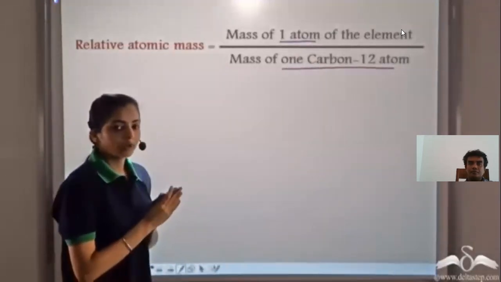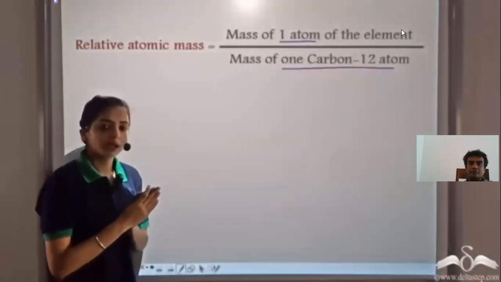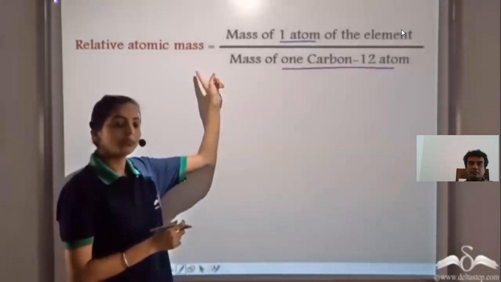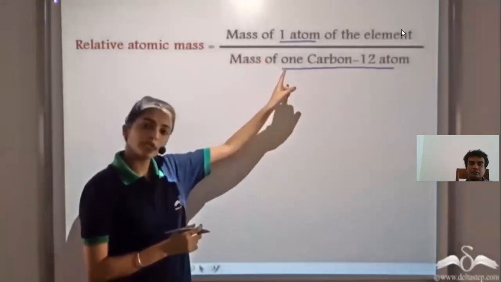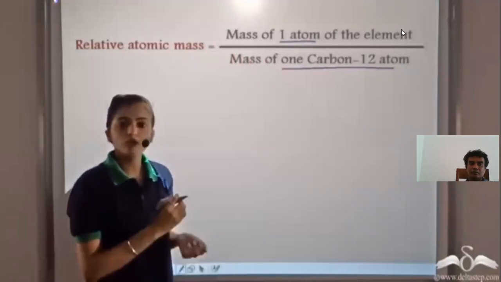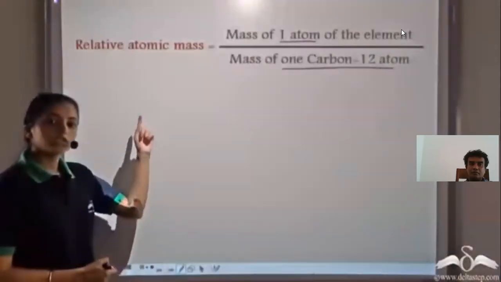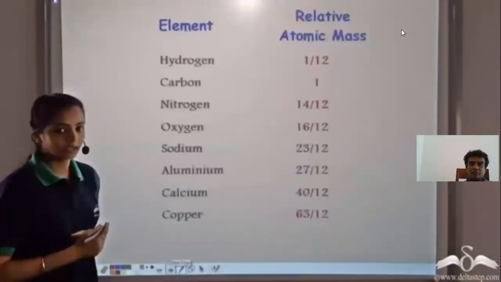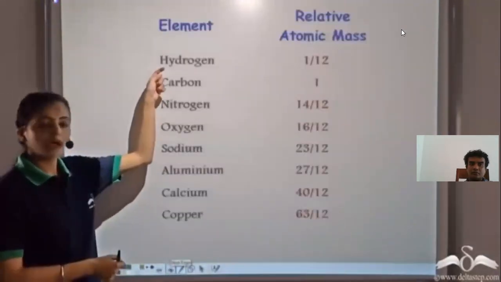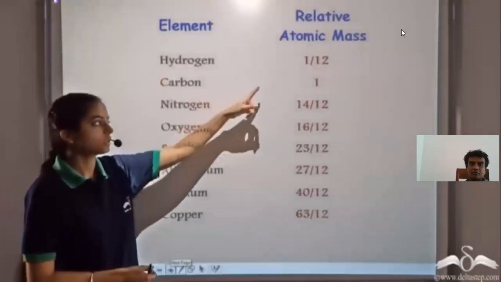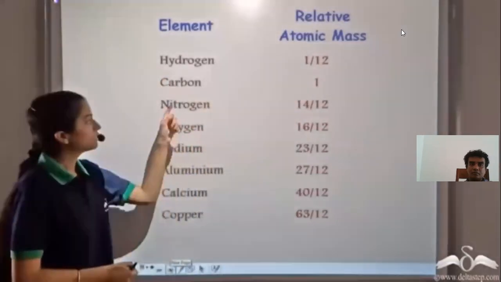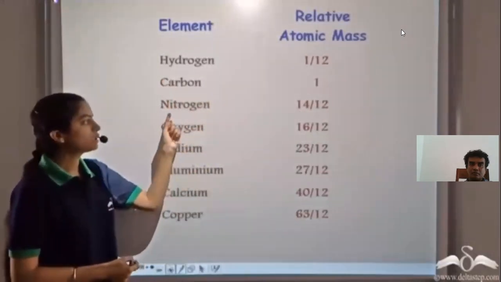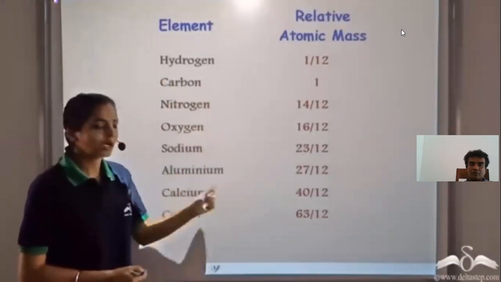So the relative atomic masses of all the elements can be calculated by taking carbon-12 as the reference. That is calculated by taking the mass of one atom of a particular element and dividing it by the mass of one atom of carbon-12. Based on this, the relative atomic masses of different elements were calculated. For hydrogen, the relative atomic mass comes out to be 1/12. For carbon, it becomes 1, since we are comparing it with carbon itself. For nitrogen, it becomes 14/12, and so on.